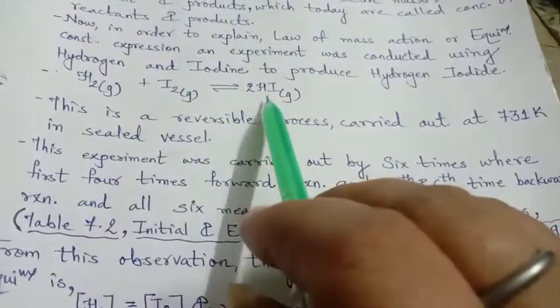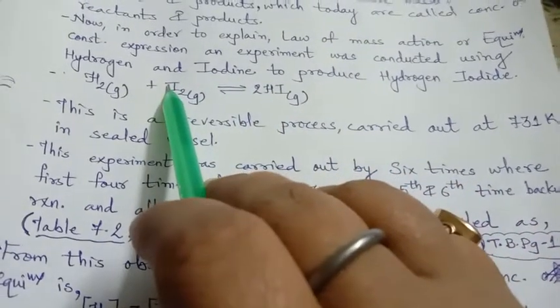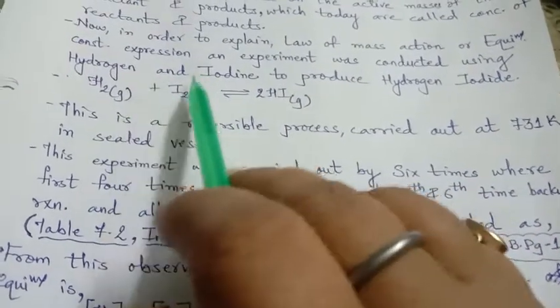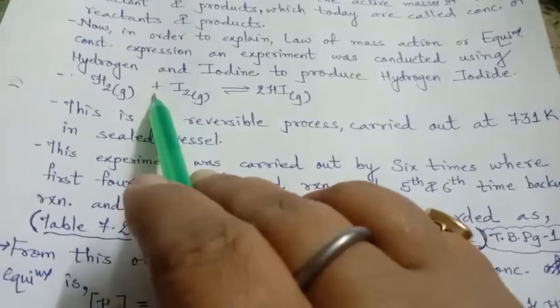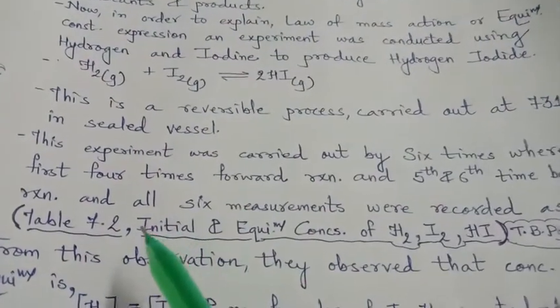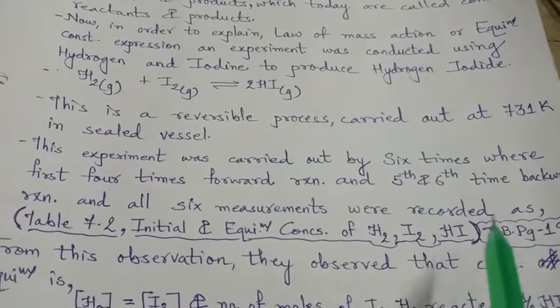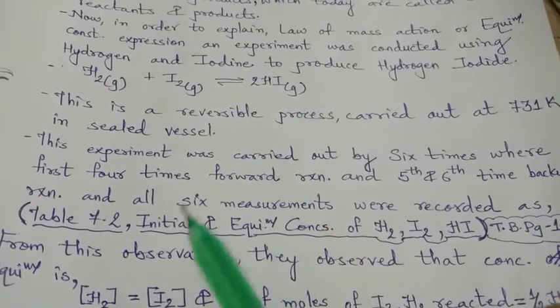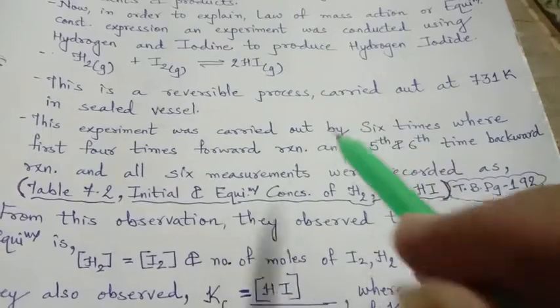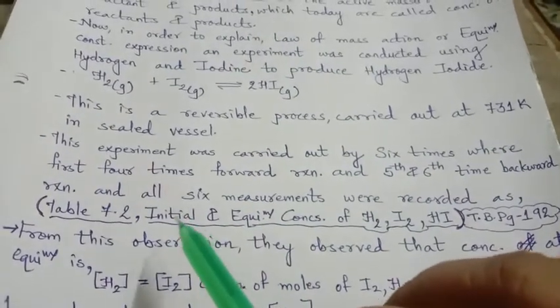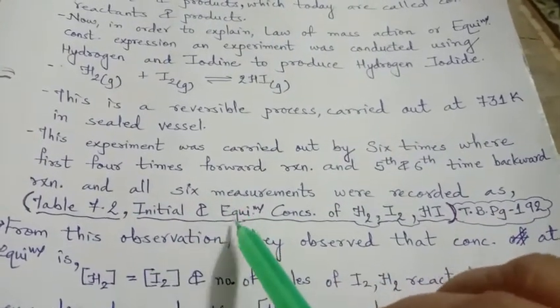These are the observations, with the initial and the final concentration for each of the first 4 experiments. All 6 measurements were recorded and written in tabular form.